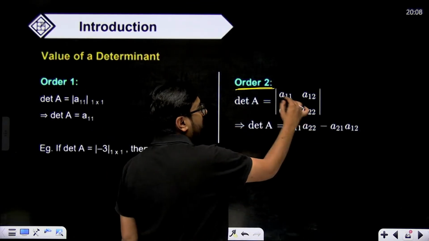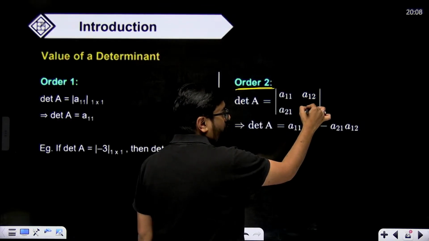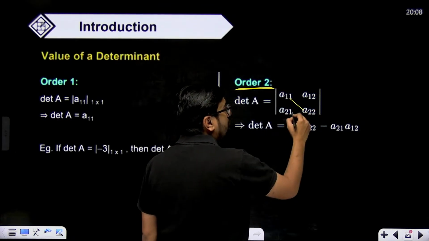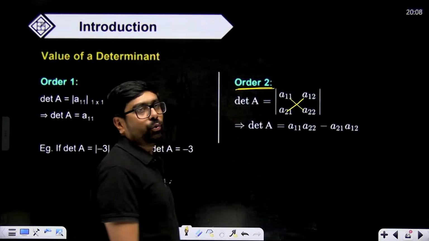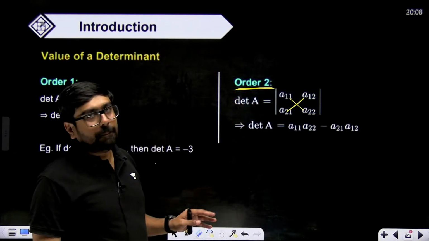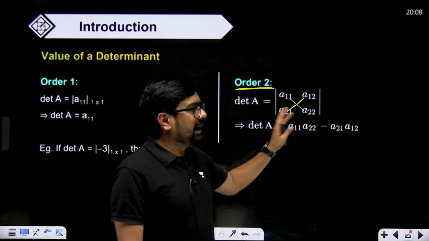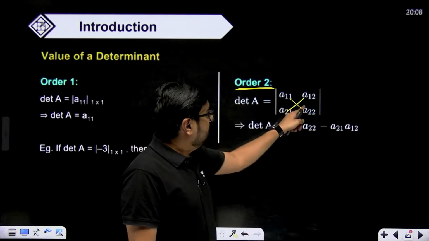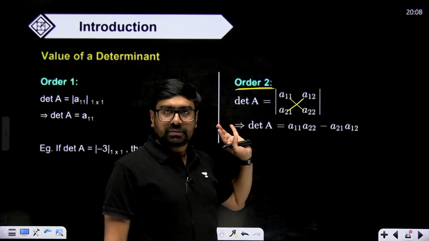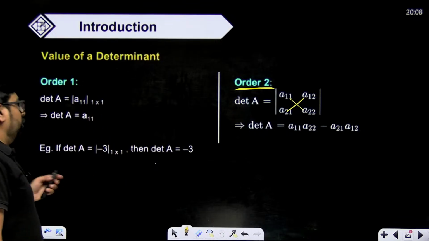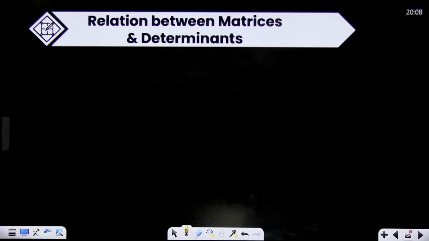Simply cross multiply and subtract from left to right. This will be the value of the matrix of order 2. Just remember it like that. Simply remember it as it is. This into this minus this into this. Simply, right? Order 2. Now we'll come to order 3 and other things.